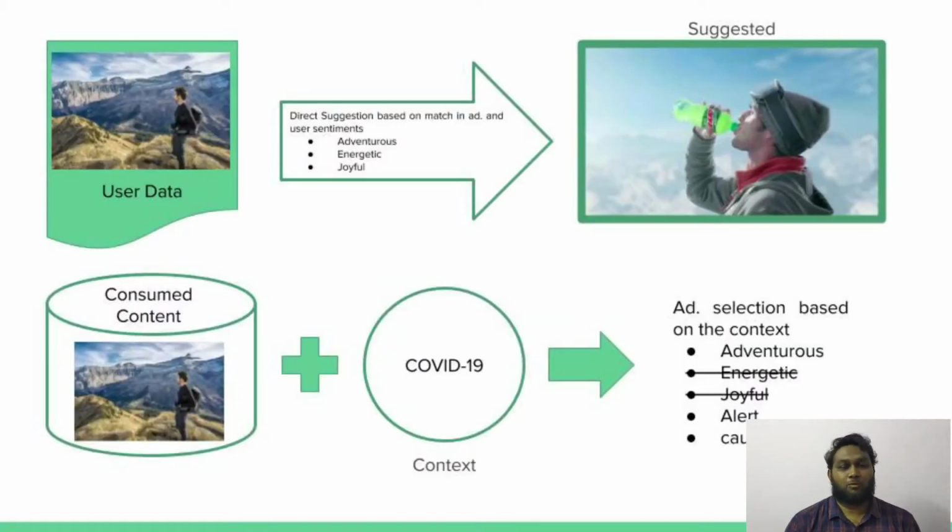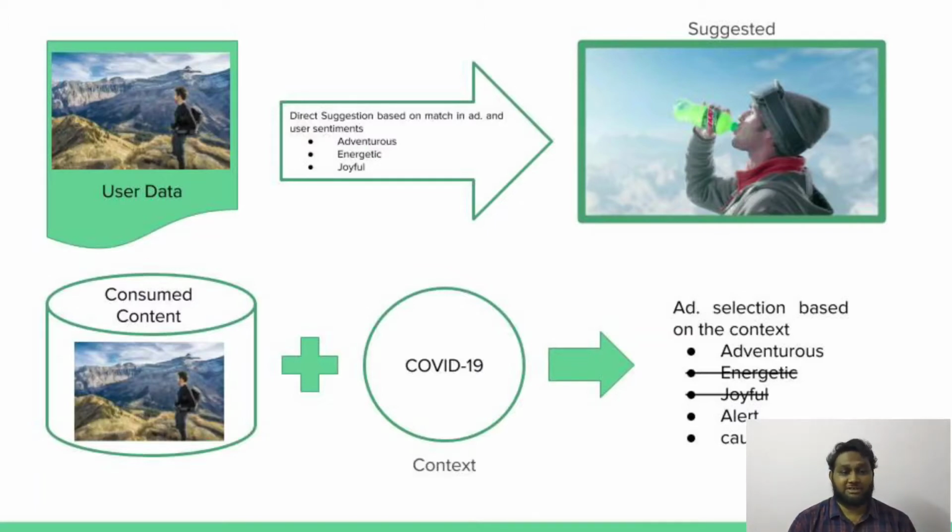So let us explore why this is important. There are typically two ways in which ads are served. One, where you know about the user through the browser's history and product purchase history, etc. So if a user is interested in adventure and tourism based on such history, you would serve an advertisement with adventurous, joyful-like sentiments as shown.